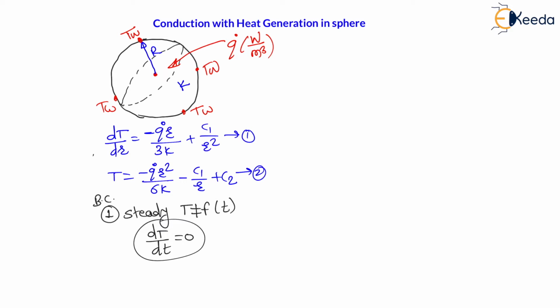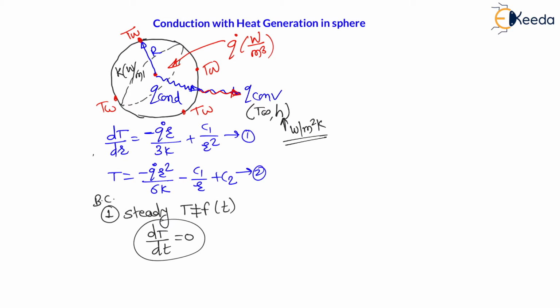Therefore, we can say the heat generated inside this sphere gets conducted through the sphere. This is Q conduction, and the same heat will get convected to the outside ambient. Let us assume the outside ambient temperature is T infinity and the convective heat transfer coefficient is h, which is in watt per meter square Kelvin. The sphere has thermal conductivity in watt per meter Kelvin.